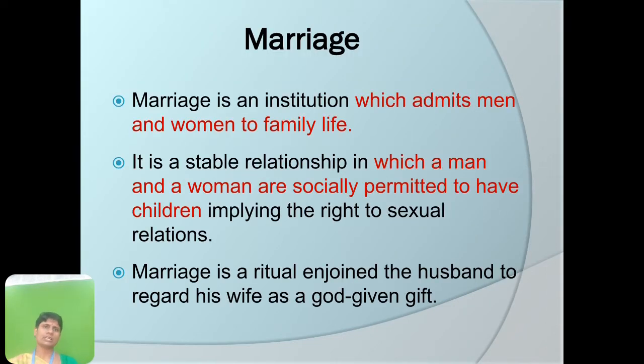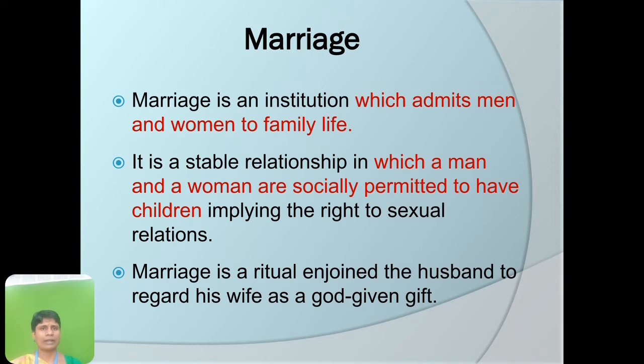So, marriage is an institution which admits men and women to form a family life, to start a family life. It is a stable relationship in which a man and a woman are socially permitted to have children, implying the right to sexual relations. Marriage is a ritual enjoined the husband to regard his wife as a God given gift.